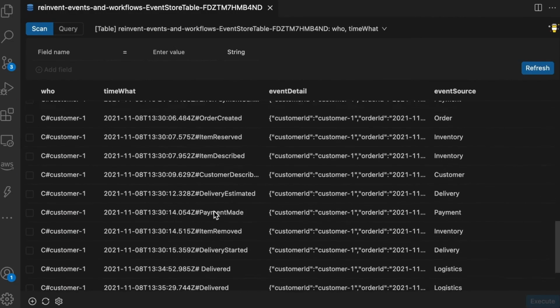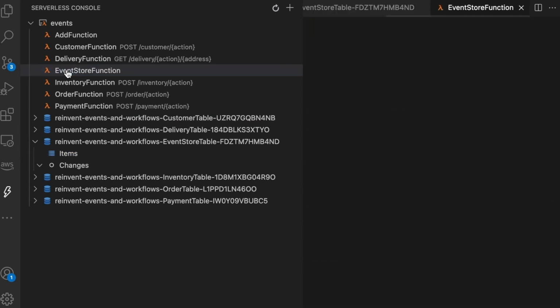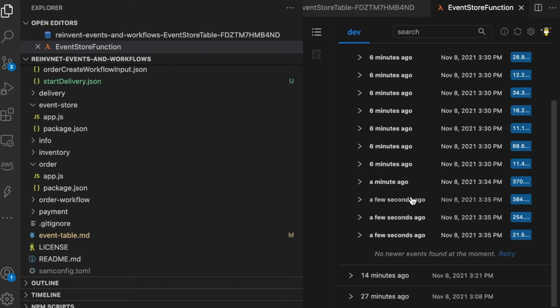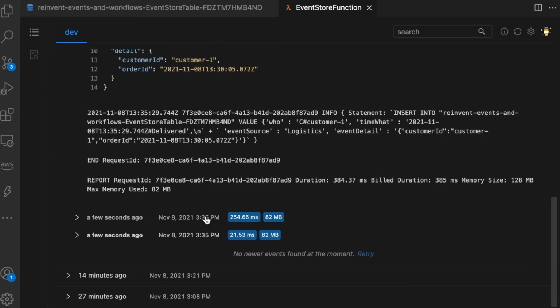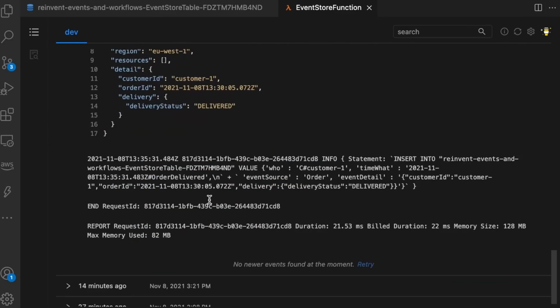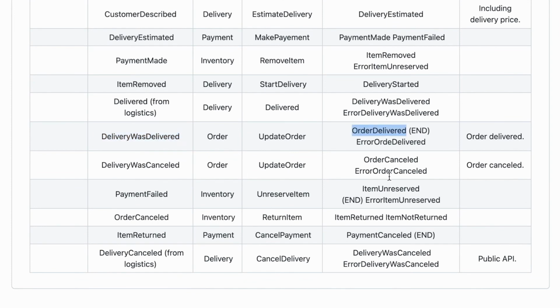So we can go to the event store table, and there we can see that now we have the delivery started, and the deliver message that we just sent. Delivery was delivered and order was delivered, and then it finished. If we go to the function logs, we can see that things are happening as well: the logistics sends that it was delivered, that's good, then the delivery was delivered and that updates the table, and the order is updated as well as delivered. So you can follow the events in the table that we designed at the beginning.